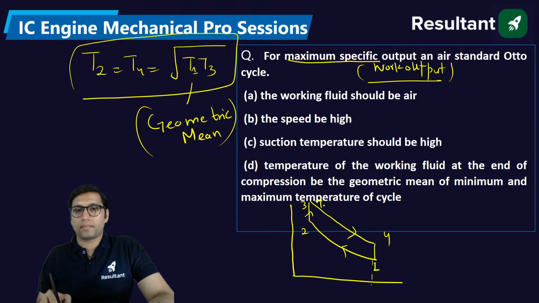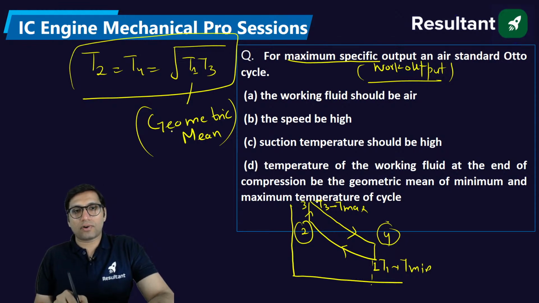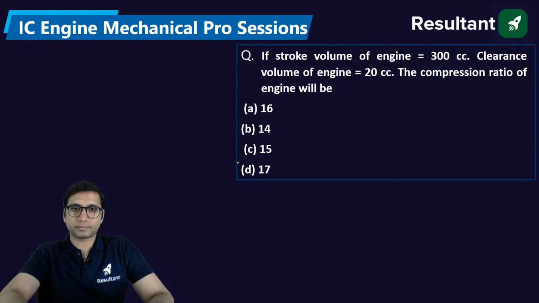Okay. This is the maximum temperature. This is the minimum temperature. And these are the temperatures after compression and after expansion. So the condition for maximum work output of the Otto cycle is that the temperature after compression and expansion should become the geometric mean. Okay, so option D will be the answer.